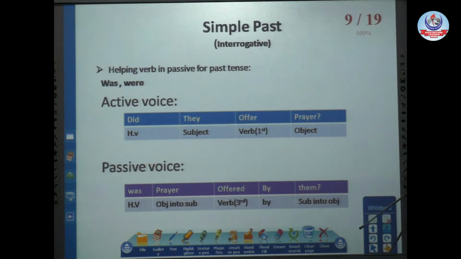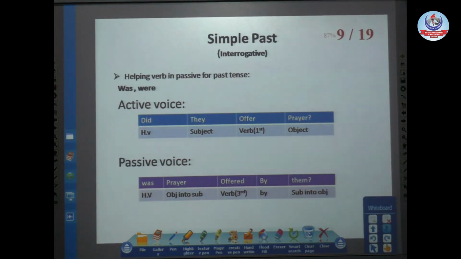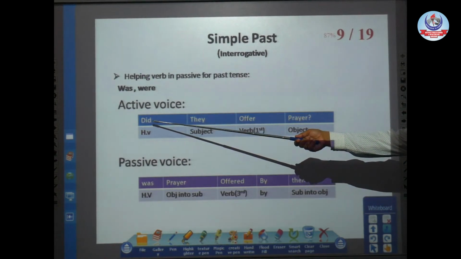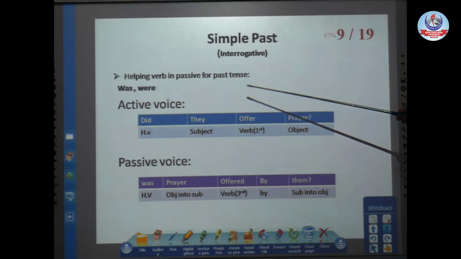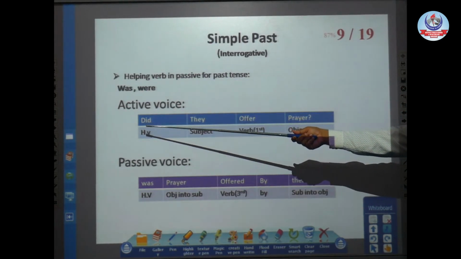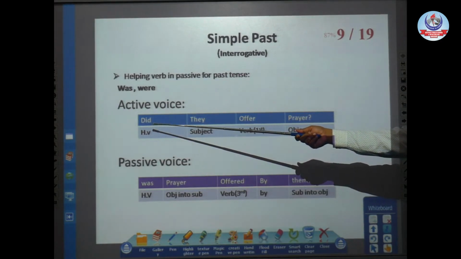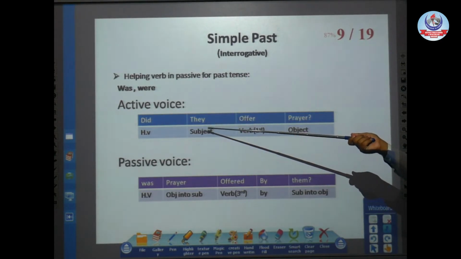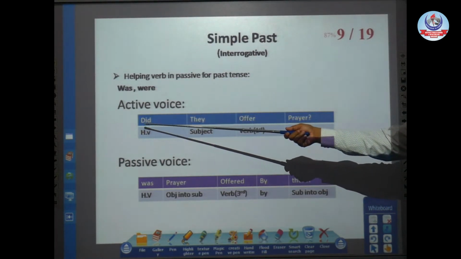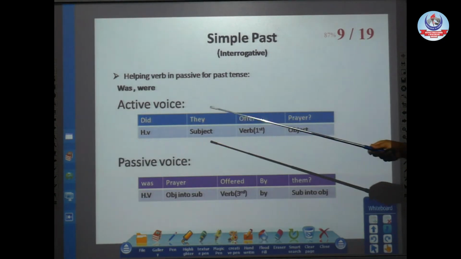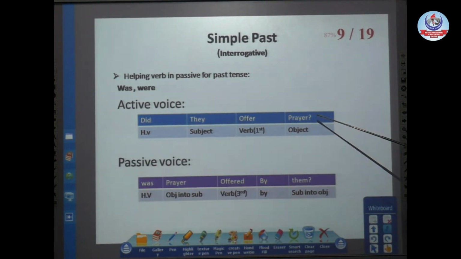Now the simple past interrogative sentence. For interrogative we know what we do: we add the helping verb at the start of the sentence, which means the structure of the sentence is a bit changed. Interrogative sentences always start from the helping verb. So in active voice: did, at the start of the sentence. After that our subject, they, and then the first form of verb, as I have already explained that after did we always use the first form of verb. Did they offer, and at the end our object.